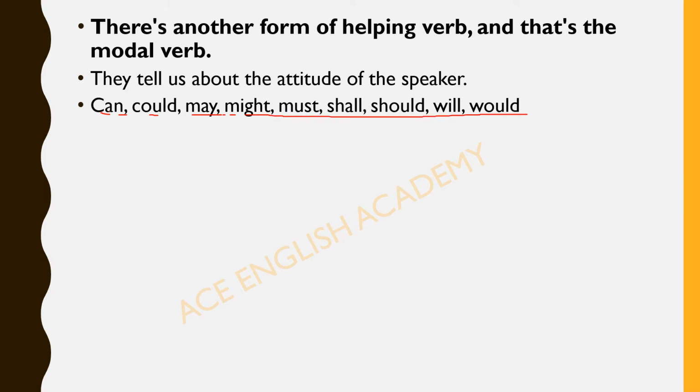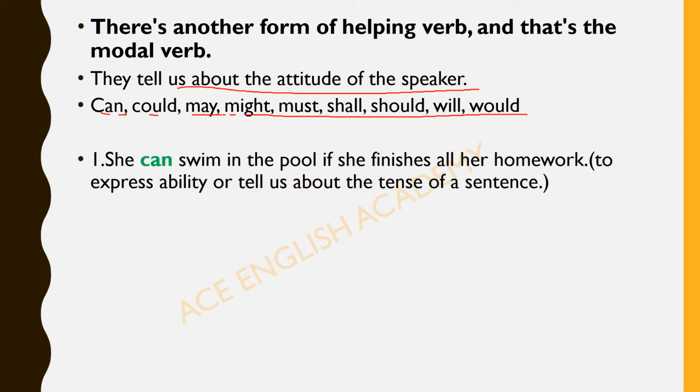So these helping verbs tell us about the attitude of the speaker. How do we come to know about the attitude of a speaker? Let's see a few examples here. She can swim in the pool if she finishes all her homework. You can see here the word, this modal verb, "can", is telling us about the ability of a person. She can swim. So we are coming to know about her ability, that she can swim.